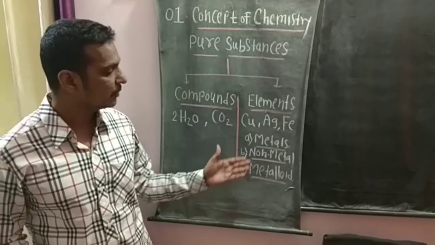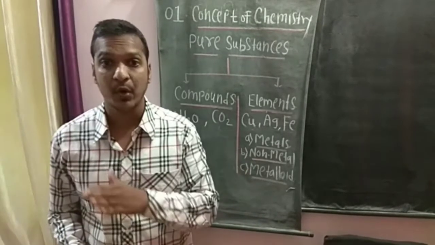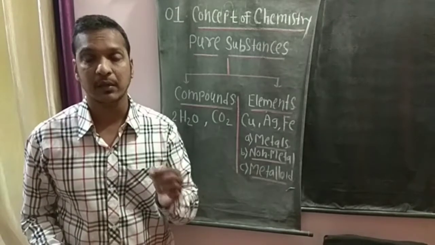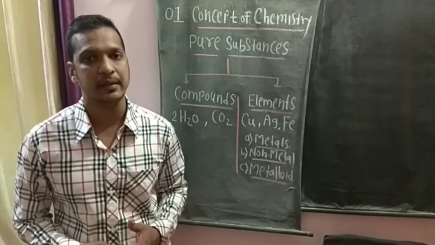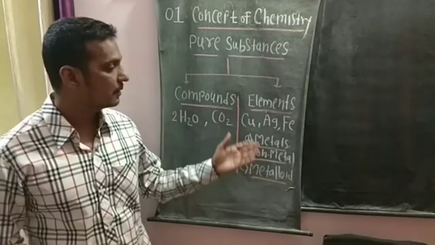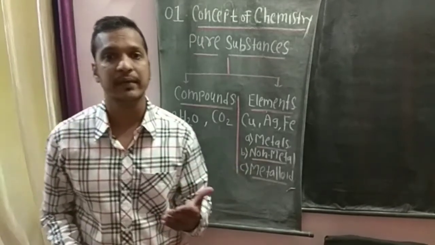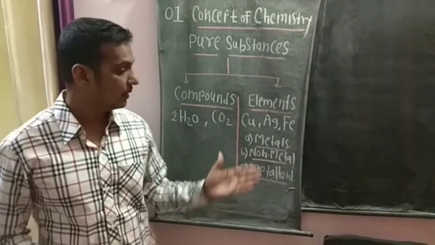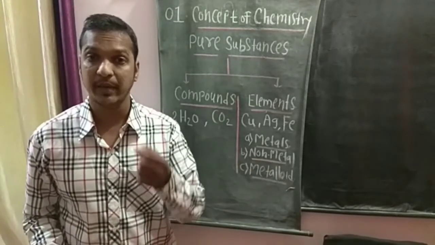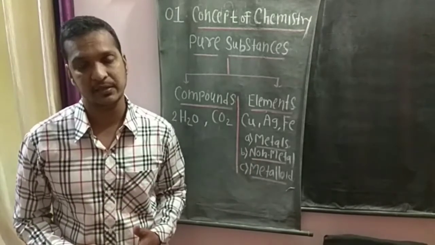Then non-metals have no shiny appearance, and they are non-conductors or poor conductors of heat and electricity. Now what is the reason behind it? Why are metals good conductors of heat and electricity while non-metals do not conduct electricity? What makes metals good conductors of heat and electricity?